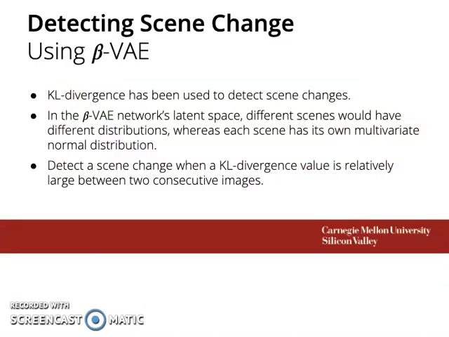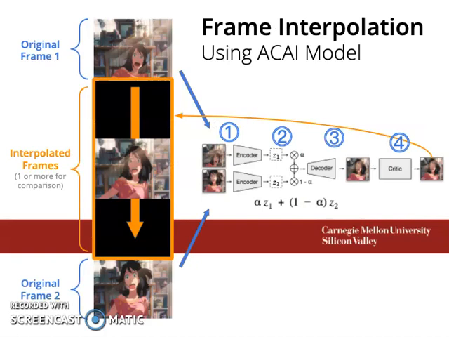In order to detect scene changes automatically, our model makes use of the KL divergence. Within the latent space of our Beta VAE models, each scene would be considered its own Gaussian distribution within the space. Essentially, when the KL divergence value is large between two consecutive frames, we label this as a scene change within the movie. In this slide, we discuss how the ACAI model works.